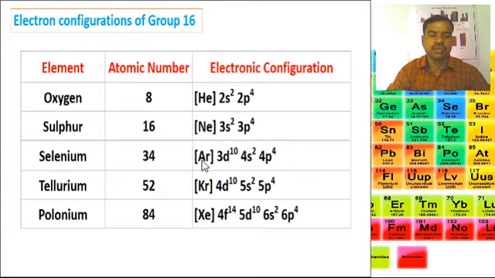It shows that these elements have 2 half-filled orbitals, which are responsible for chemical bonding with other elements. These elements may attain noble gas configuration either by gaining 2 electrons, forming M2-, or by sharing 2 electrons, forming 2 covalent bonds.